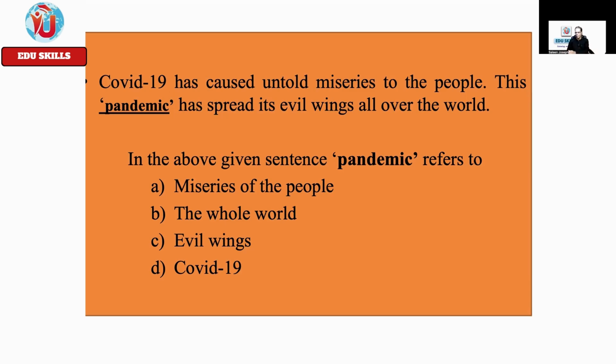Always remember that. Somebody has typed in from Nigeria, someone has typed in the YouTube comment space: exactly right. I have been repeatedly telling you there is no confusion. When they are referring in the very next sentence, that reference is for referring to the subject of the previous sentence. Maybe the previous sentence is very long, 3-4 lines. It can run to a complex sentence, but then just go to the subject. So this pandemic refers to COVID-19. Clear, right? The principle is that the reference in the very next sentence refers to the subject of the very immediate previous sentence.